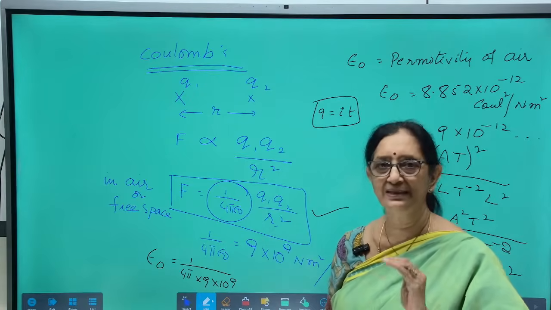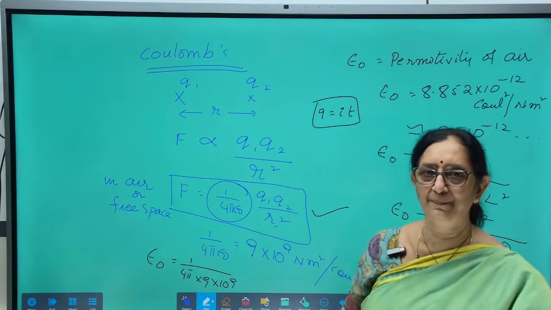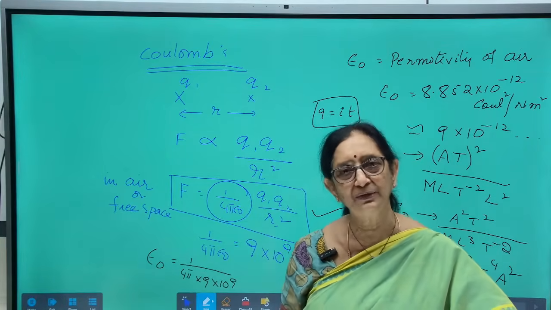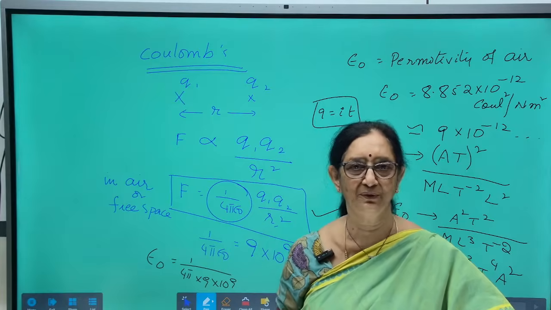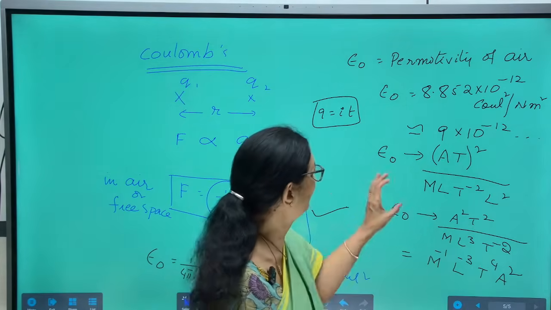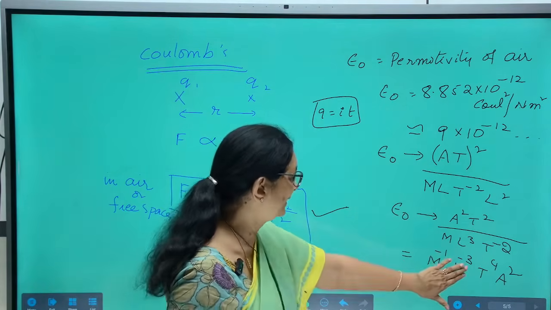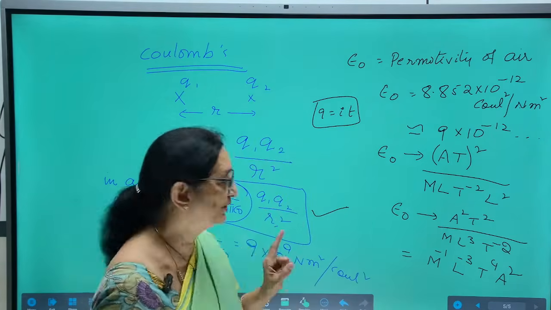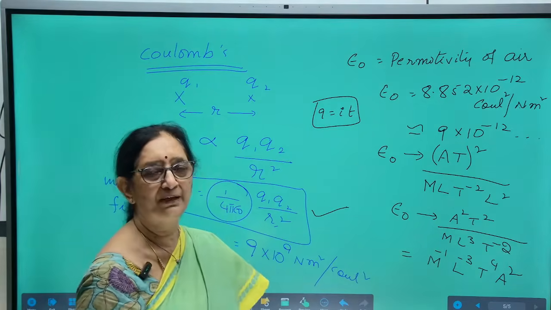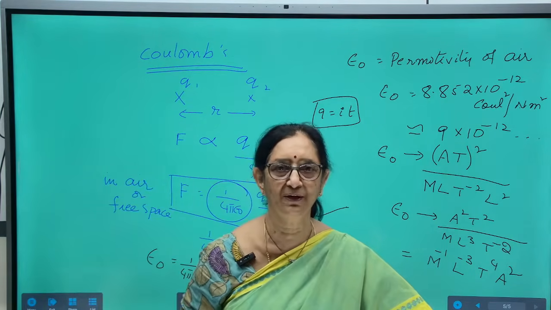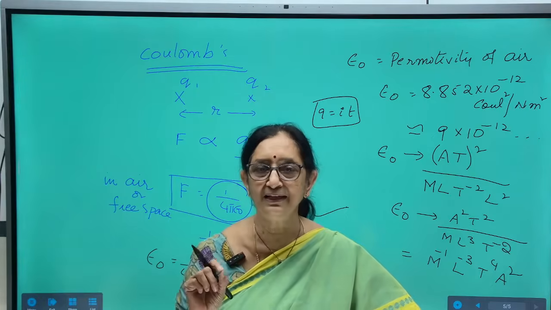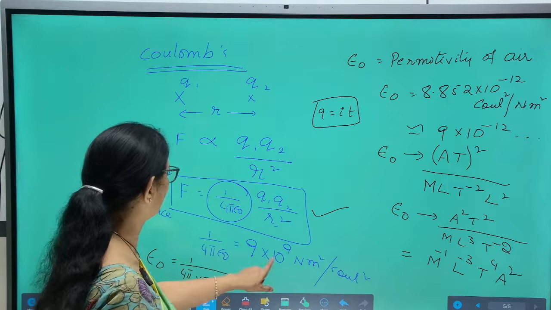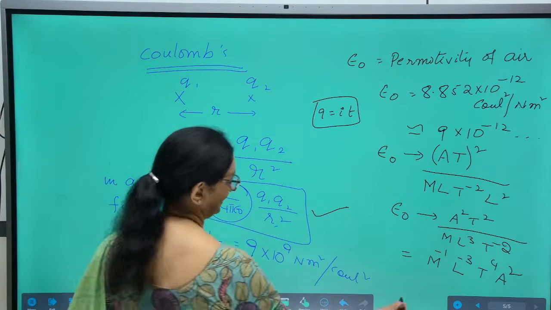Its value is 9 into 10 power minus 12 approximately, or accurately 8.852 into 10 power minus 12 Coulomb square per Newton meter square. And dimensional formula is M power minus 1 L to the power of minus 3 T power 4 A square. While doing calculations, we will be taking the value for 1 by 4 pi epsilon naught as 9 into 10 to the power of 9. 1 by 4 pi epsilon naught is equal to 9 into 10 power 9.